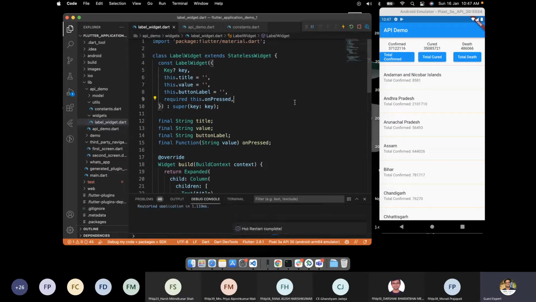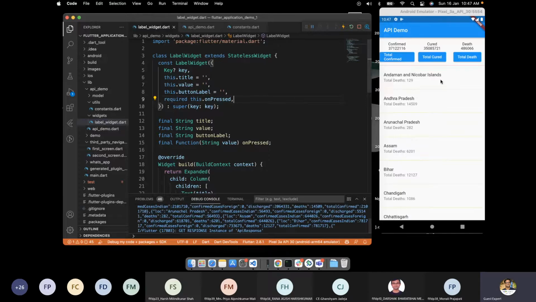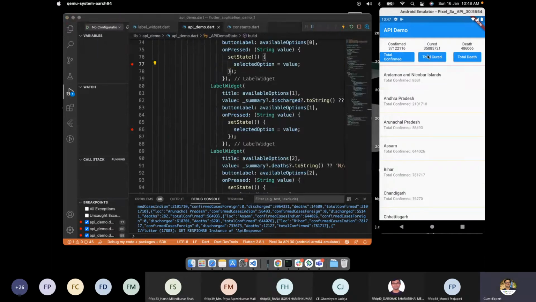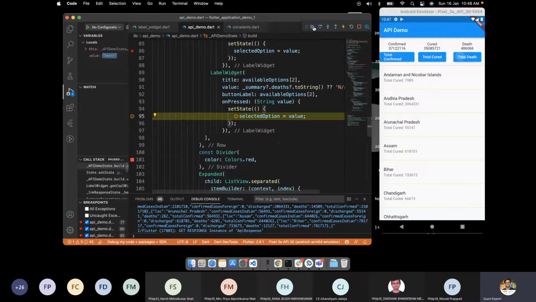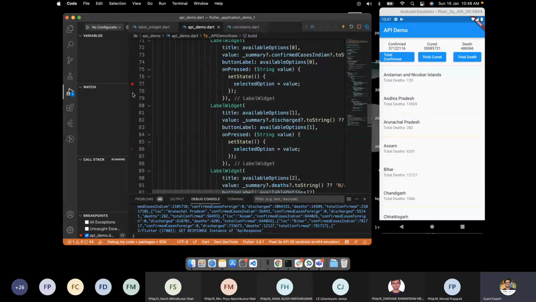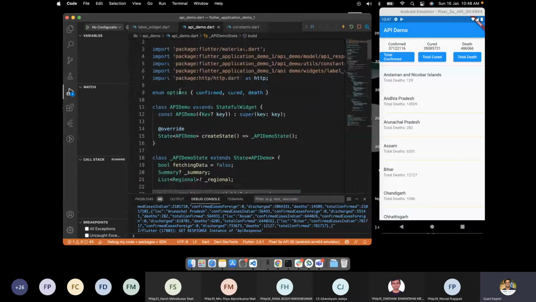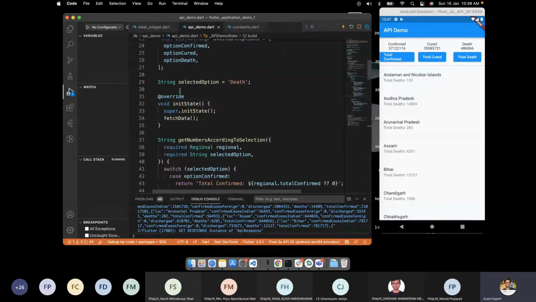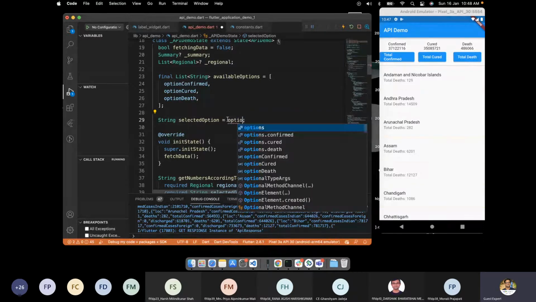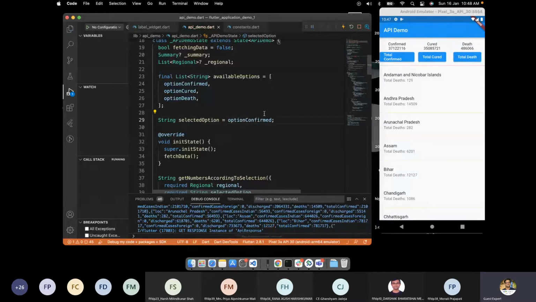Let's just run it again and see whether it works or not. So this is confirmed, this is cured, this is death. Right? Now if there is any change, I don't have to worry. And here in selected option as well, I can pass the default as option confirmed.